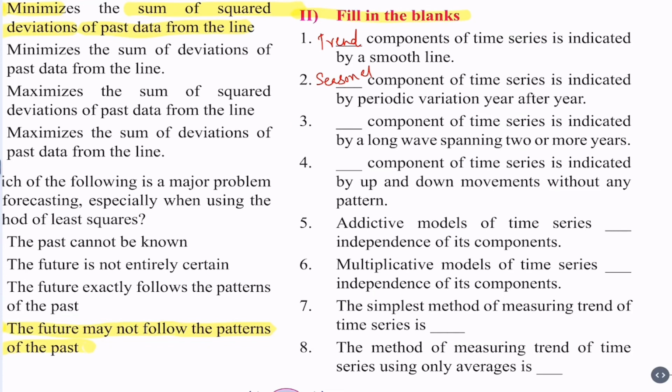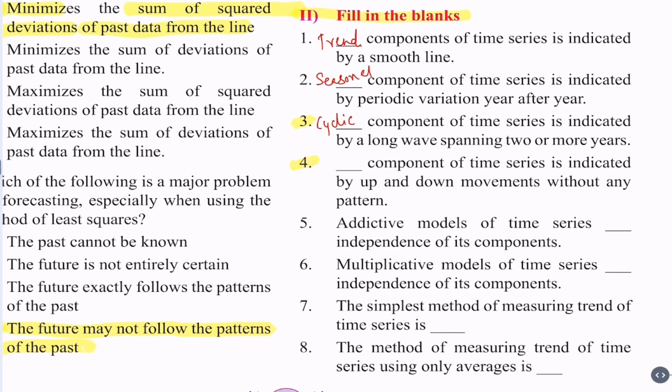Now question 3. Dash component of time series is indicated by a long wave spanning 2 or more years. As we know, this is the definition of cyclic variation or cyclic component. So cyclic component has long wave spanning 2 or more years.